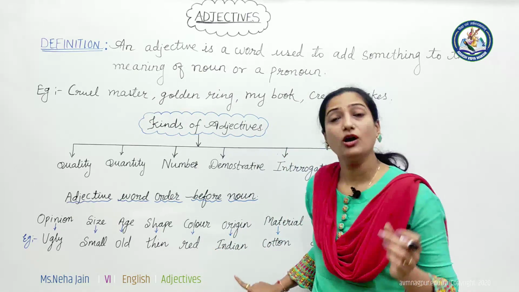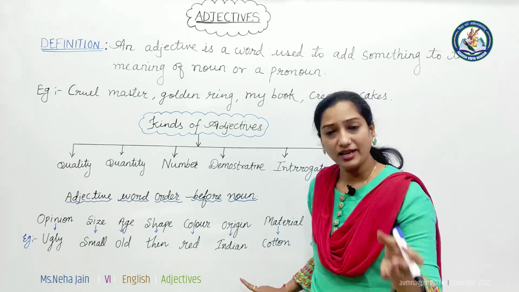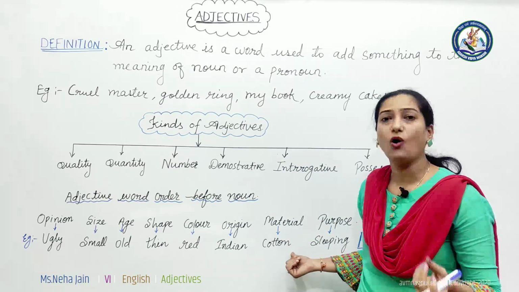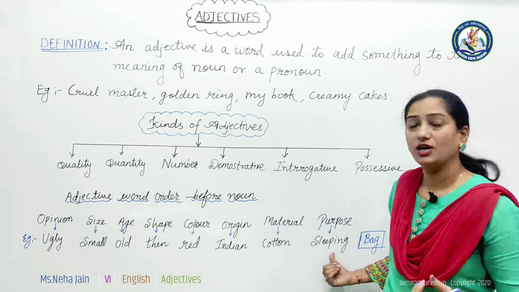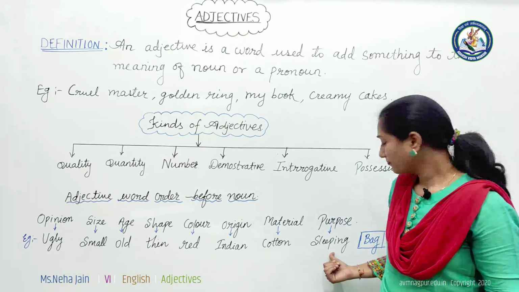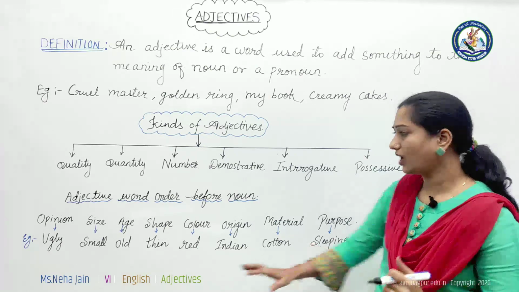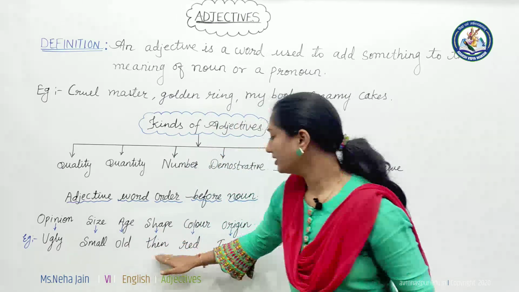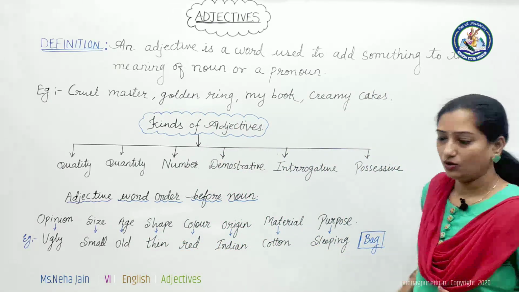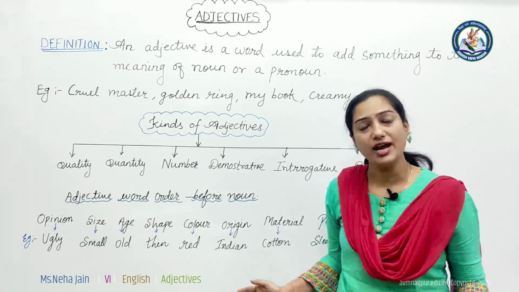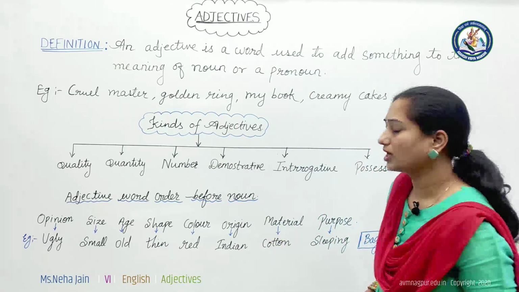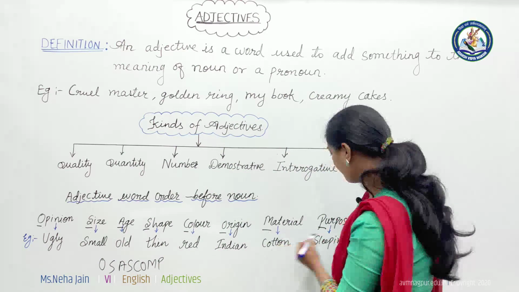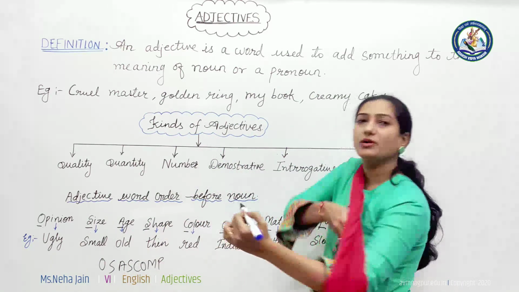Then origin: is it an Indian bag or an Italian bag, etc. Or material: is it cotton or leather, etc. Or the purpose, for which you are going to use the bag, that is, a sleeping bag. Now see how many adjectives I have added here for bag: ugly, small, old, thin, red, Indian, cotton, sleeping bag. In this way we can use several adjectives in front of a noun, but you should follow a particular order. OSASCOMP, OSASCOMP. You can remember it like this.